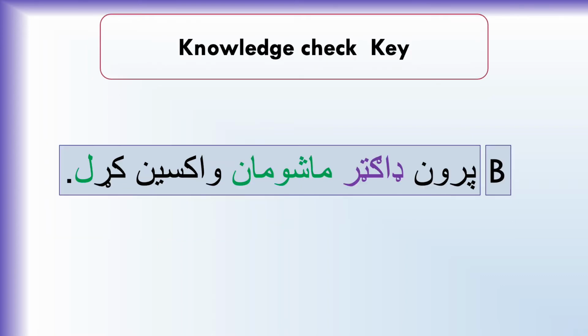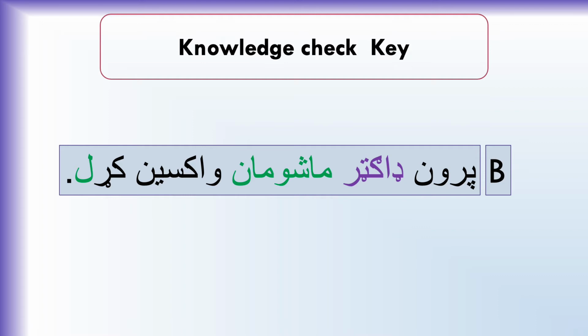Based on the verb conjugation rules you have learned so far, you probably would have chosen A, waksin wukri, because waksin is a noun, and when the verb root is a noun, the Kawal changes to wakral. Well, generally that's true, but in this particular case, B is the correct answer. Parun daktar mashuman waksin kral.